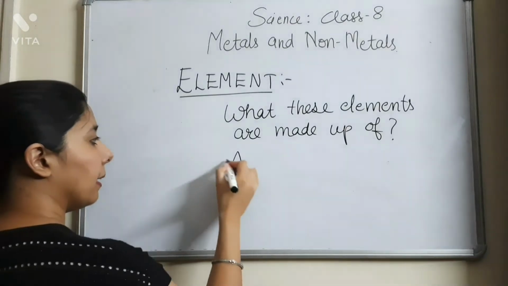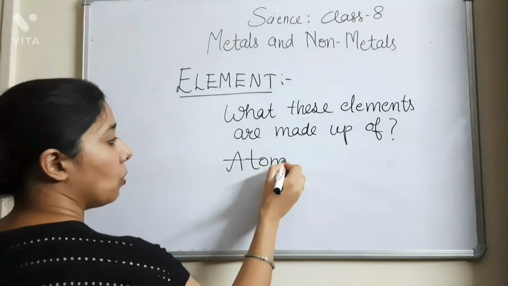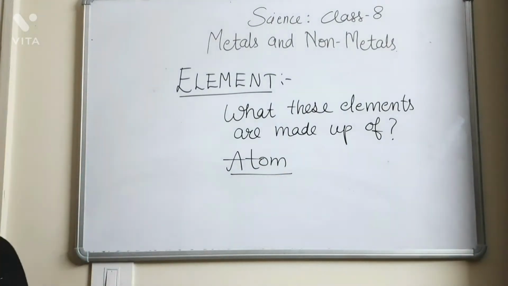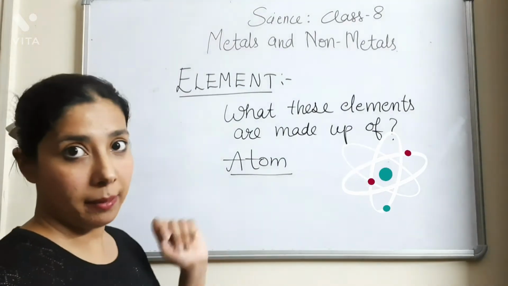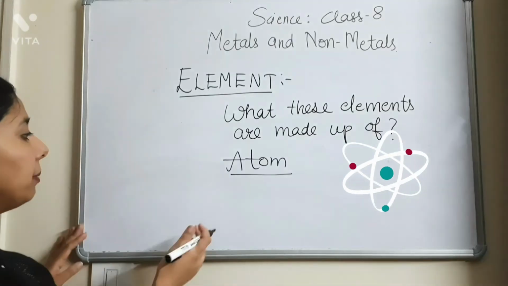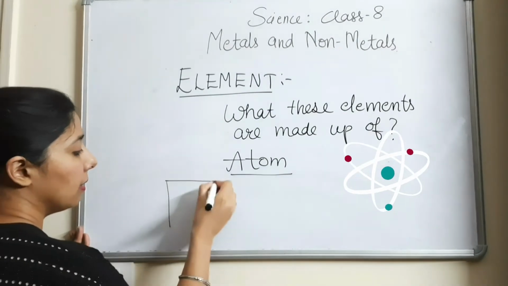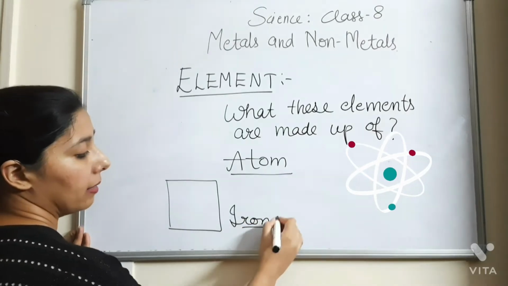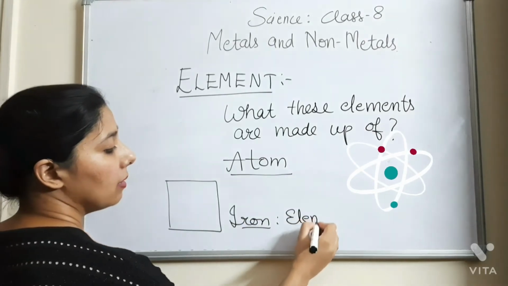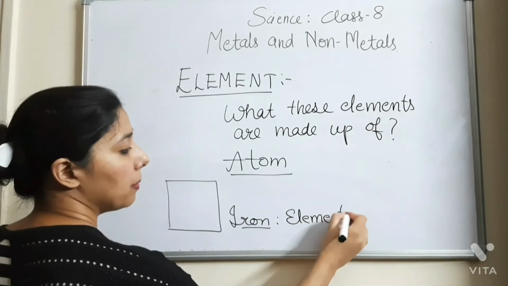So the answer is atom. So all the elements are made up of a very small particle. That particle is known as the atom. Let's suppose I am taking an example of iron. Iron is an element because it cannot be further broken into simpler substances.